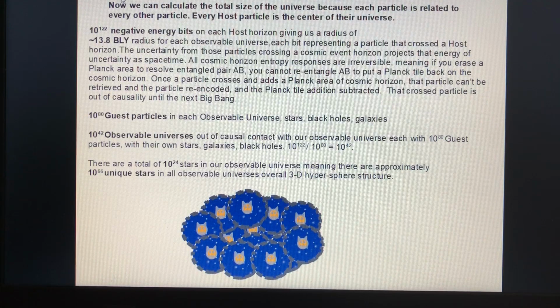Now this means that there are 10^80 guest particles in each observable universe, so there are 10^42 observable universes that are out of causal contact with each other. We have a total of about 10^24 stars in each observable universe, so there are going to be 10^66 unique stars in all observable universes in this entire 3D hyperspace sphere structure.